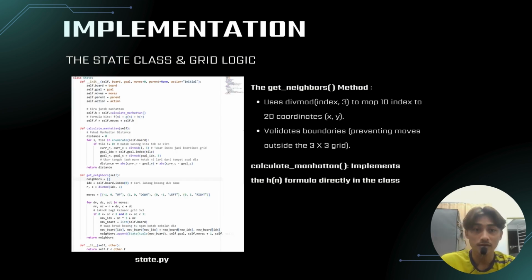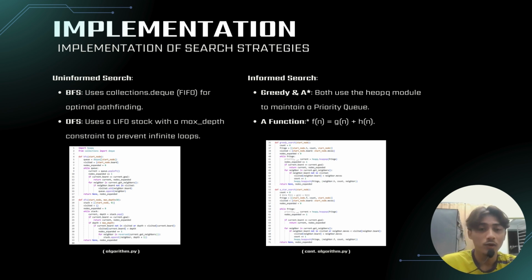Okay, now inside state.py, we define the state class. We choose to represent the board as a 1D tuple instead of a 2D list because tuples are immutable. This allows us to use them in a visited set for efficient lookups. Our movement logic uses the getNeighbor method, which converts the flat array into grid coordinates to ensure tiles only move within valid boundaries.